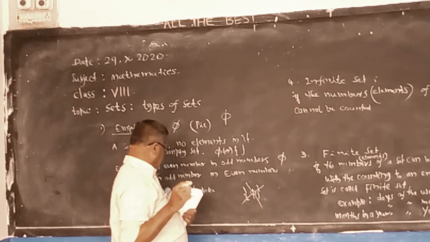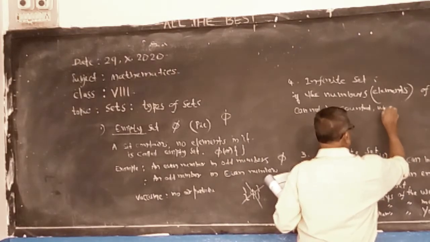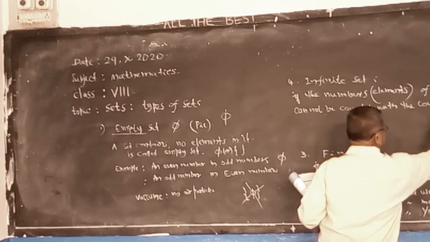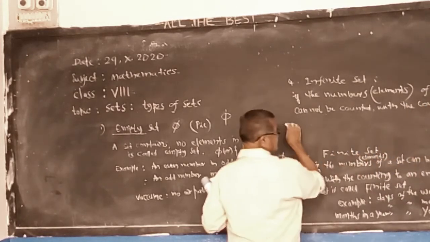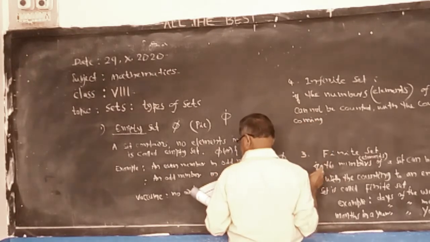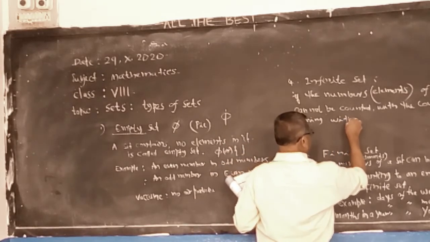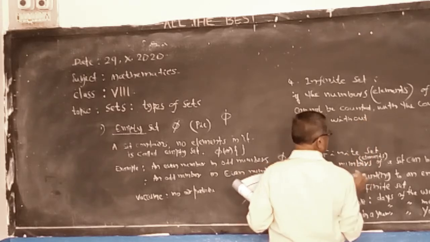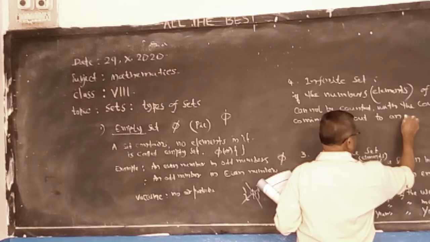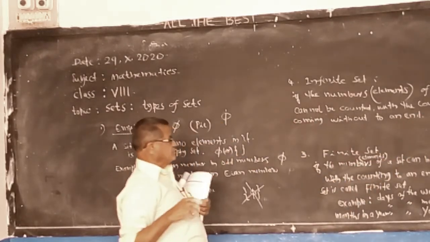With the counting coming without an end.